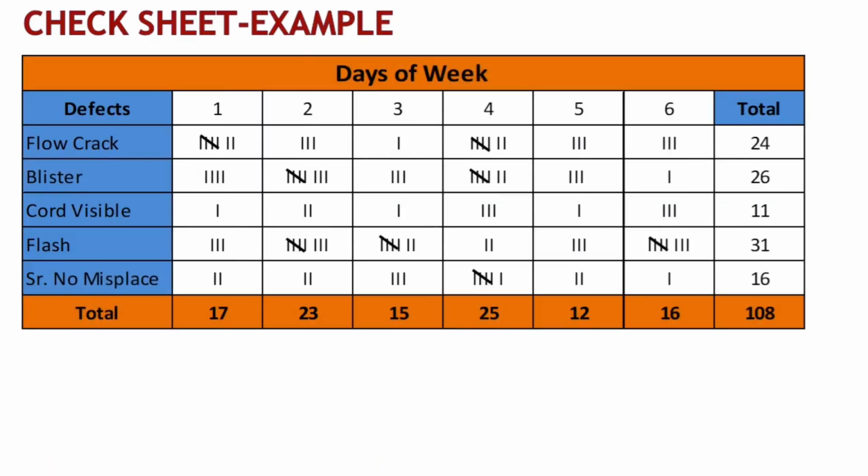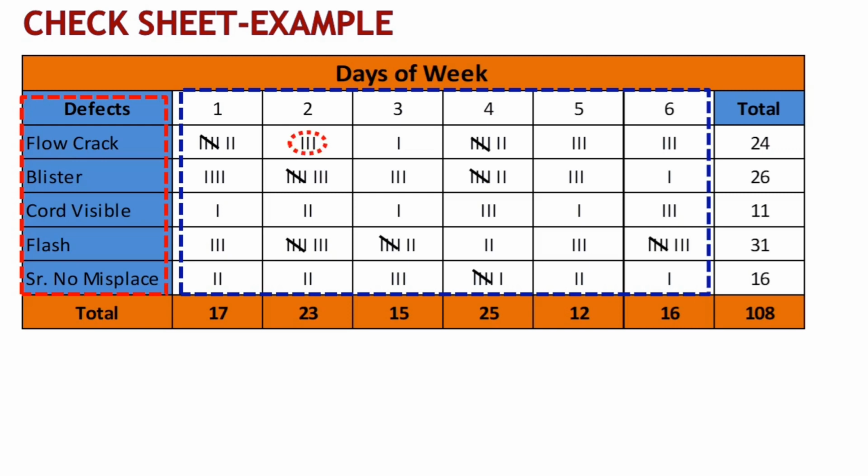On this slide, we have a practical example of a check sheet for defect tracking. Here we have listed various defects like flow crack, blister, cord visible, flash, and serial number misplaced. On the right side, we have frequencies of these defects observed on each day. Inspectors use tally marks to record the occurrences of each defect they find during the inspections. And at the end of the day, we have the total count of each defect for that day.